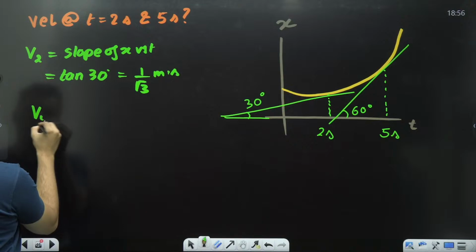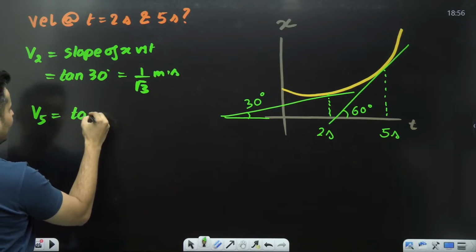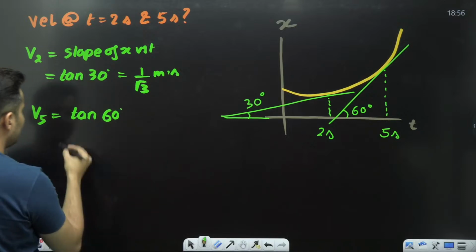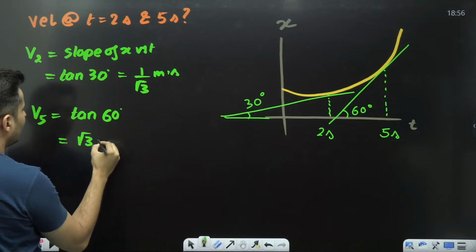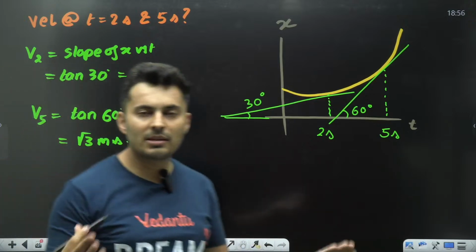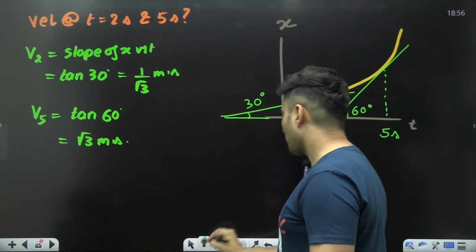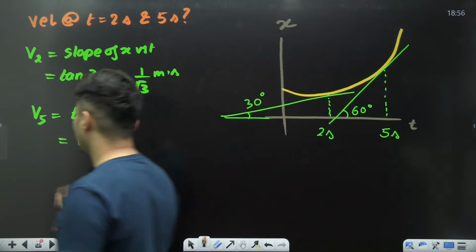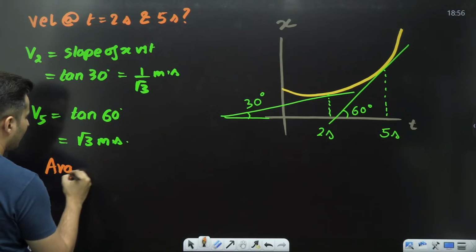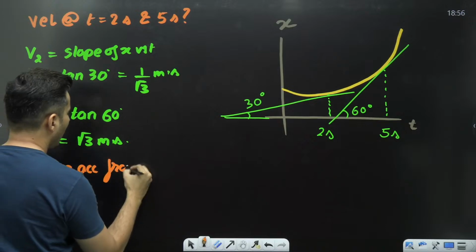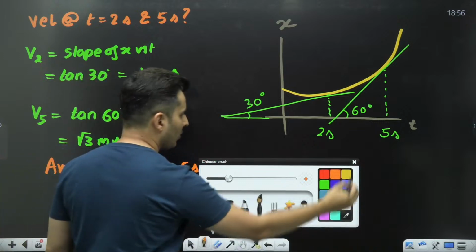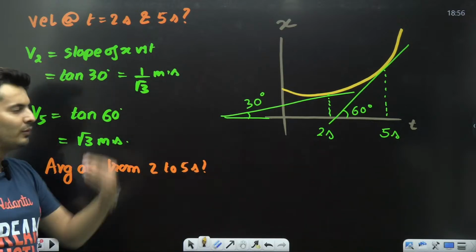If they ask you what is the velocity at 5 seconds, you will just say it is tan of 60. That's it, tan of 60. As simple as that. So what is tan 60? It is root 3. So root 3 meters per second is the velocity. As simple as that. Now, imagine there was one more question in this, and they asked you what is the average acceleration from 2 to 5 seconds. What is the average acceleration from 2 seconds to 5 seconds?